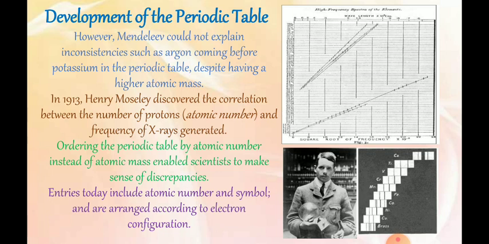Now students, if you look at the discoveries made for elements after Moseley's periodic table, those elements get arranged with increasing atomic number.